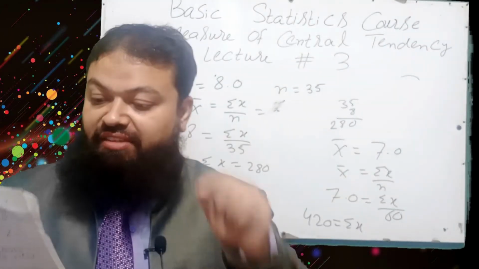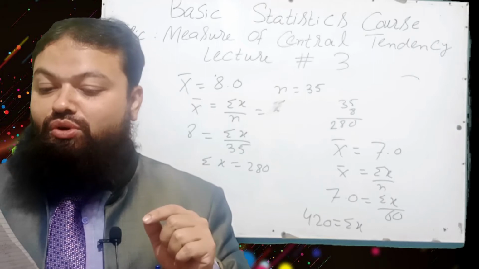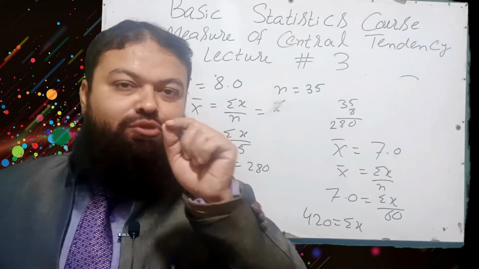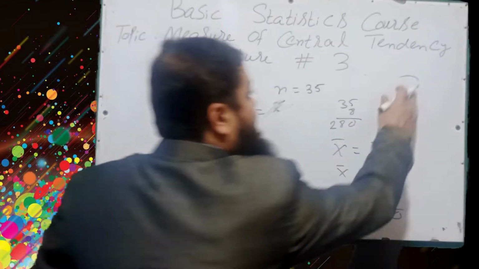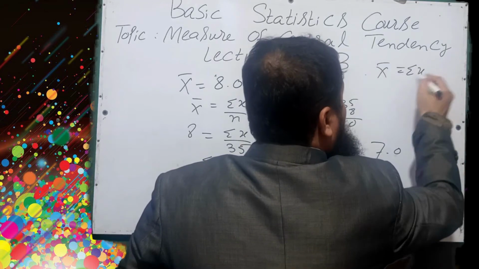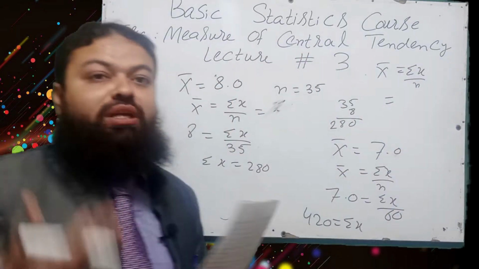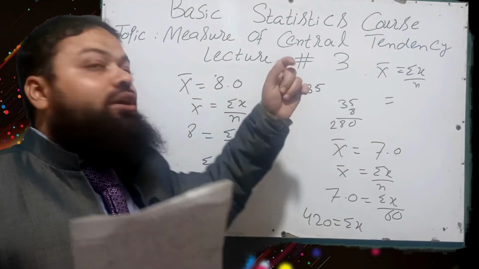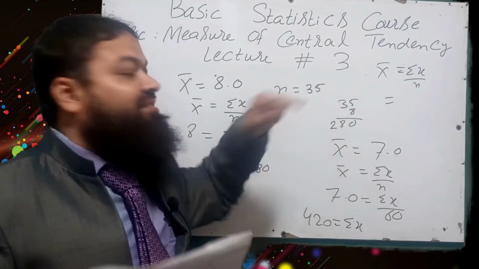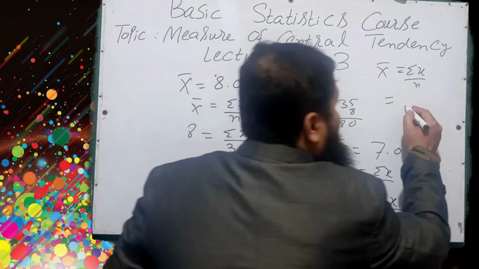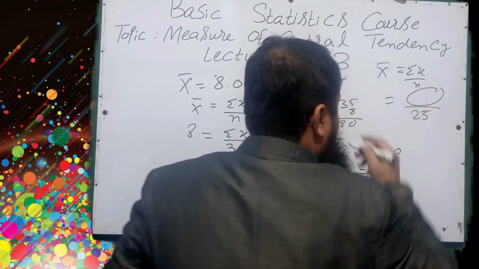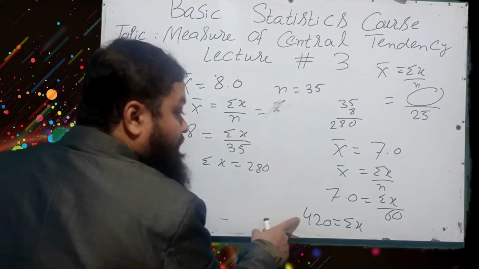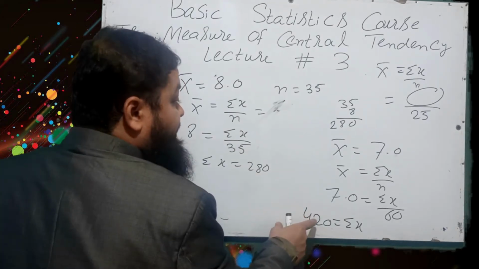Now the question, which is a very important question, is the average score of candidates who did not qualify. You will have to give the answer of this question. We are to find x bar, summation x over n, of those who did not qualify. Actually 60 are the total students, 35 qualified. How many did not qualify? 60 minus 35, and there are 25 students. And what is their summation x? For those who qualified, summation x is 280, and the overall summation, the total of all the students, is 420.